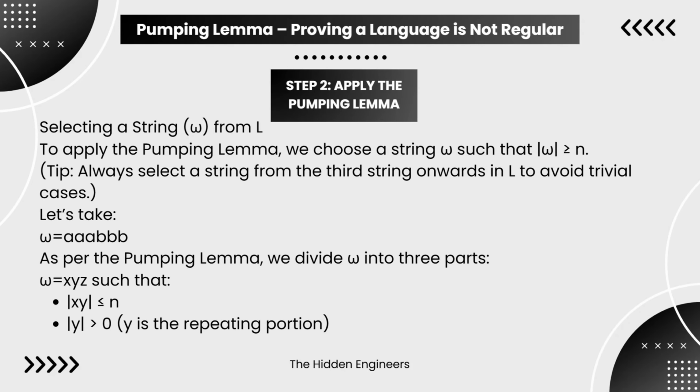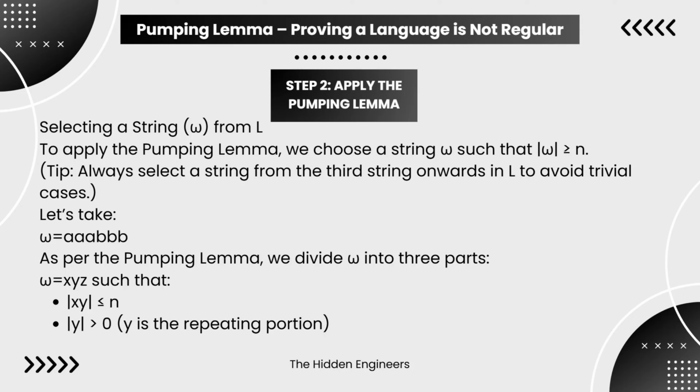Selecting a string omega from L. To apply the pumping lemma, we choose a string omega such that length of omega is greater than or equal to n. Tip: always select a string from the third string onwards in L to avoid trivial cases. Let's take omega equals AAABBB.